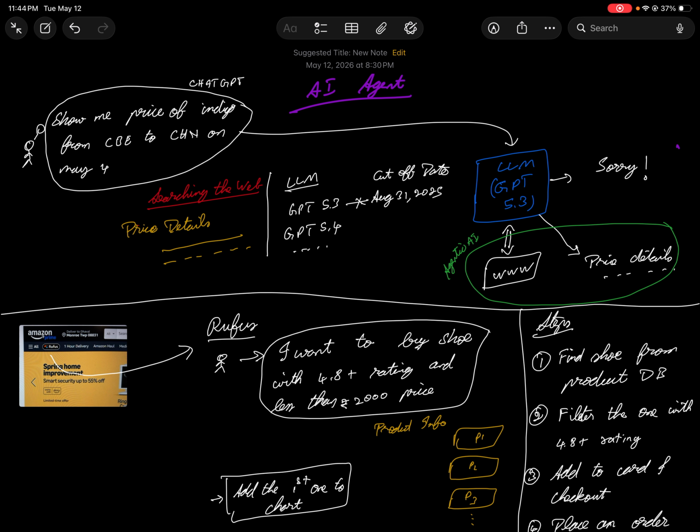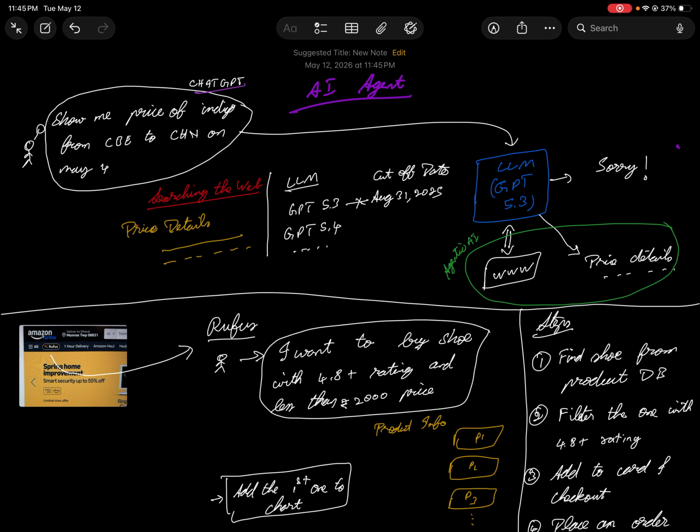Let's say whenever you come across a word called agent, you should know it end to end. You can build on top of it, but at least you should know what is what, right? So to start with, I'm starting with an example. What I'm doing is, let's take an example of a person chatting with ChatGPT.